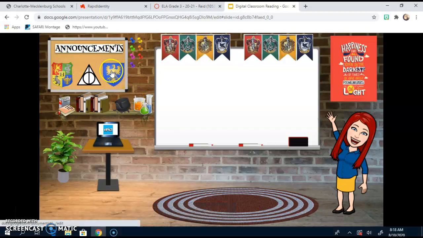Again, this right here, this crest, is our Zoom expectations. This right here, this crest, will be our daily schedule. Announcements will be our announcements, anything important I have to share. When you click on Epic, it will take you to Epic. And again, this poster will take you to Precept of the Day if you need a little pick-me-up that day.